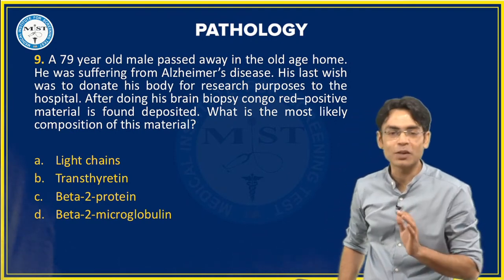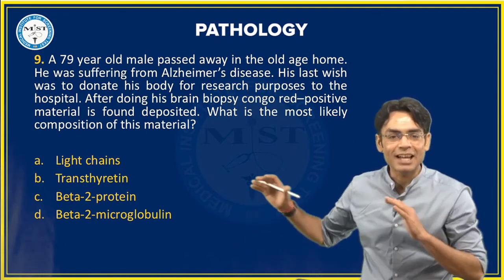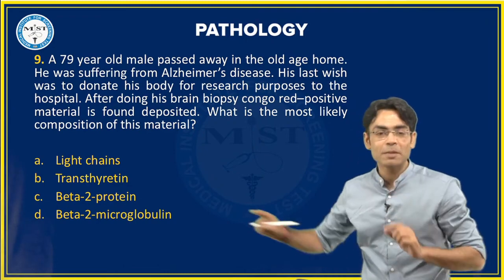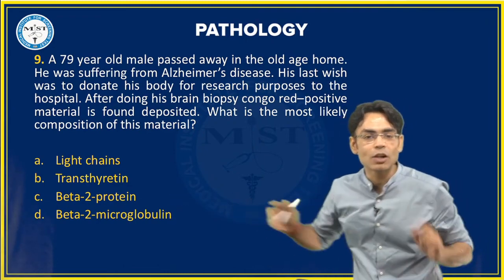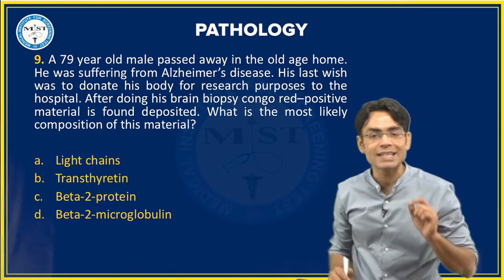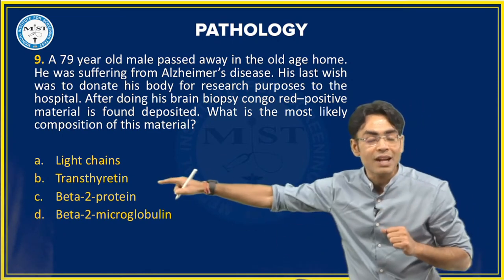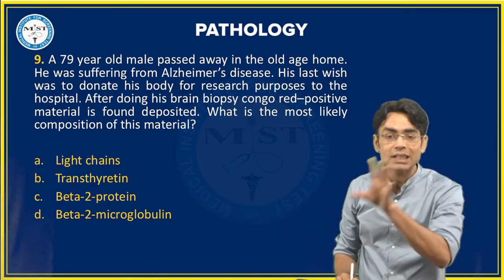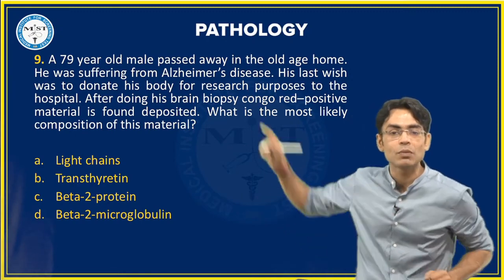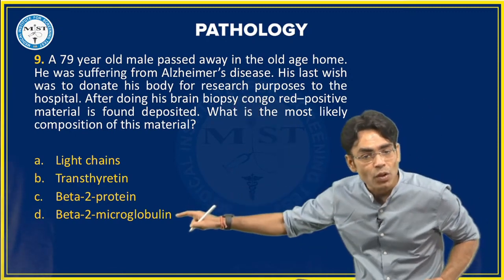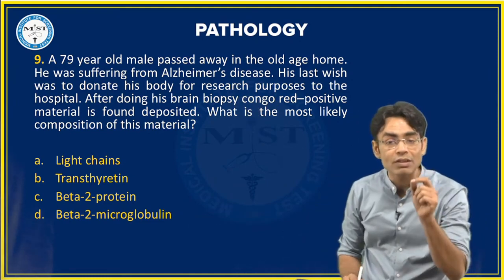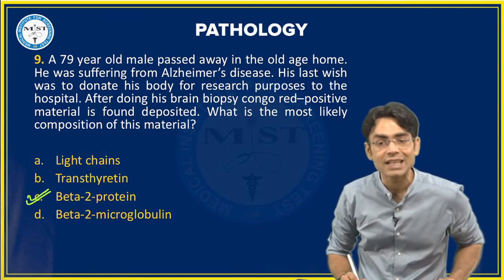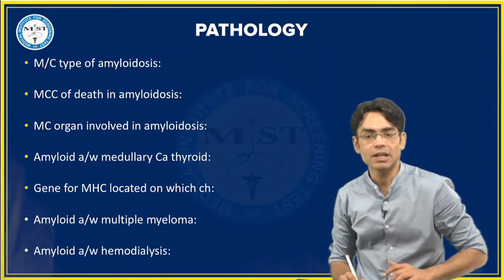Yes, you are giving me the correct answer, but there is a problem with options B, C and D. Look, when we are talking about light chains, it is with multiple myeloma. Transthyretin is with cardiac amyloidosis. A beta type of amyloid is deposited with Alzheimer's disease, and when we are talking about beta 2 microglobulin, it is generally associated with hemodialysis. So the correct answer for this question is C, A beta.